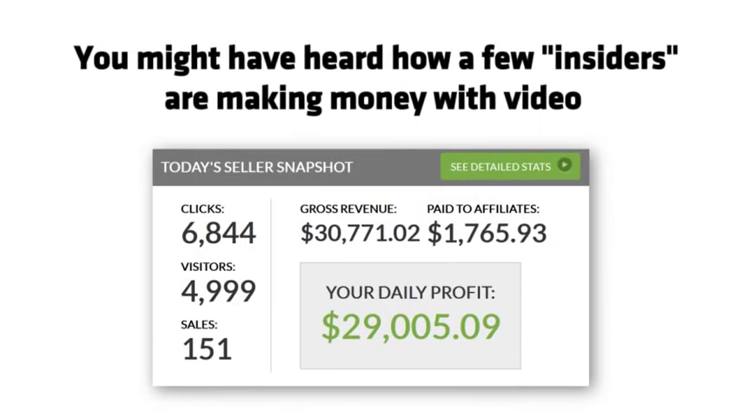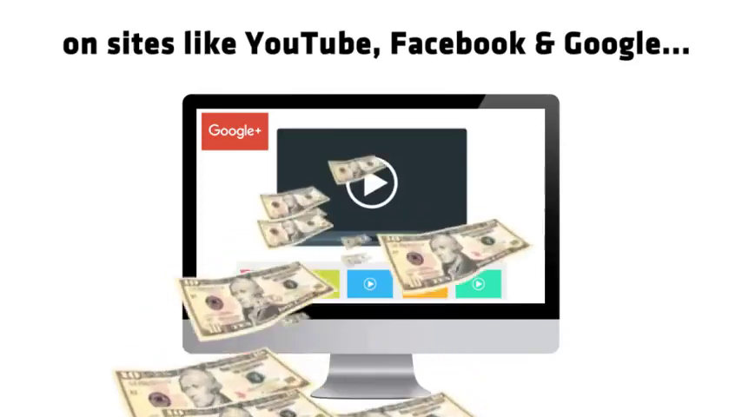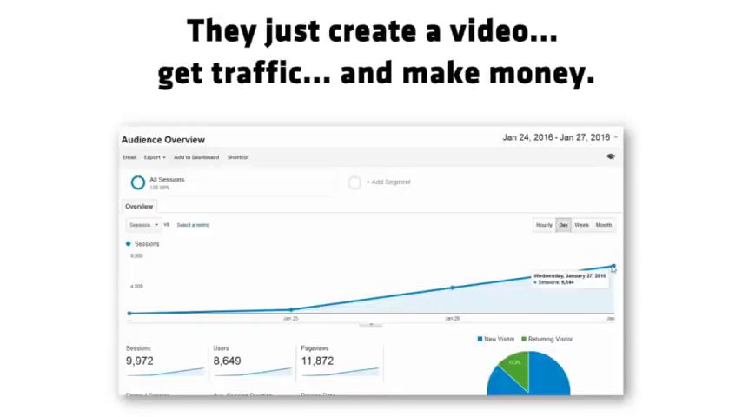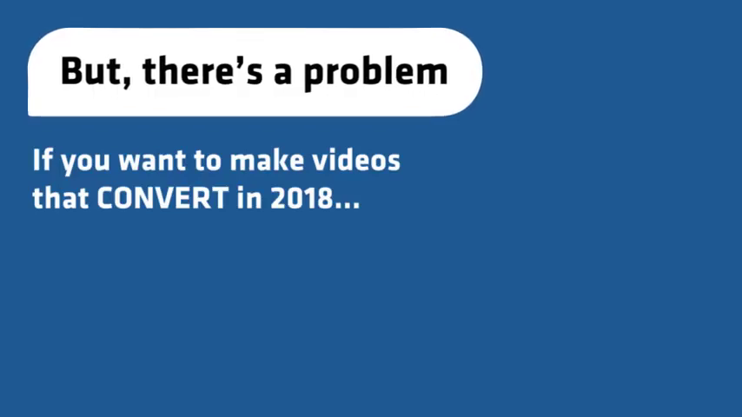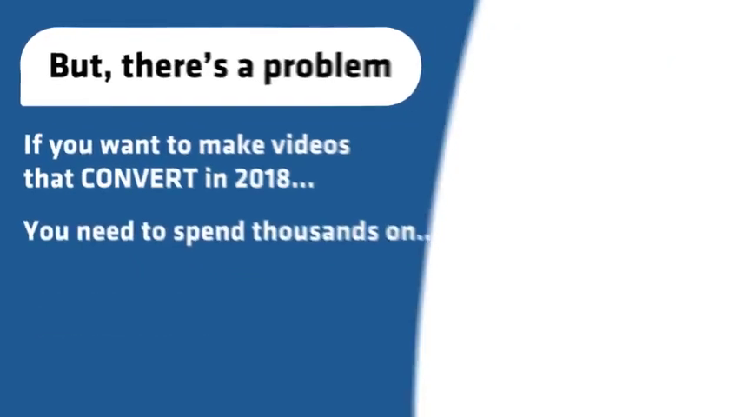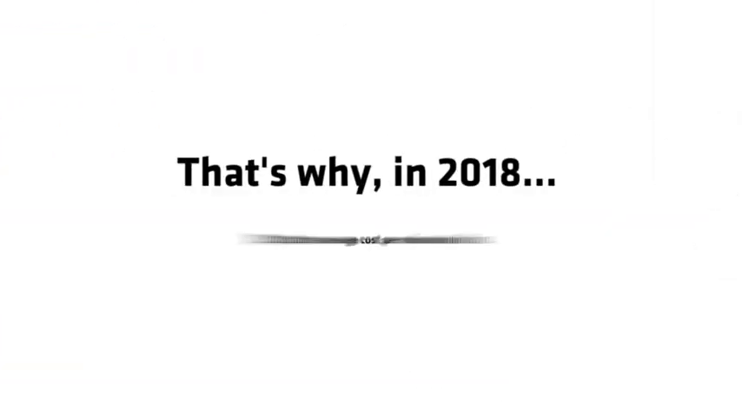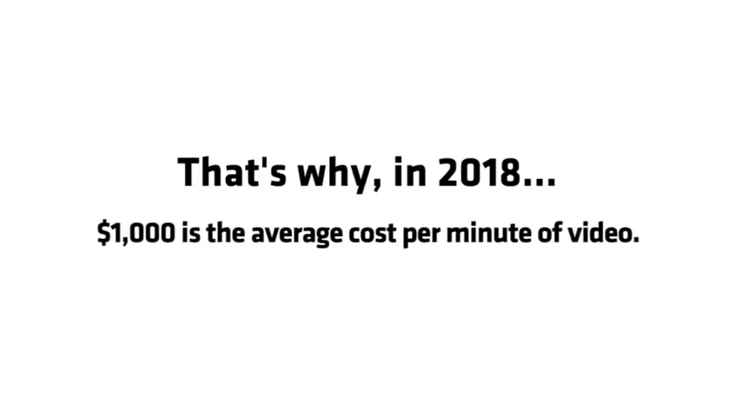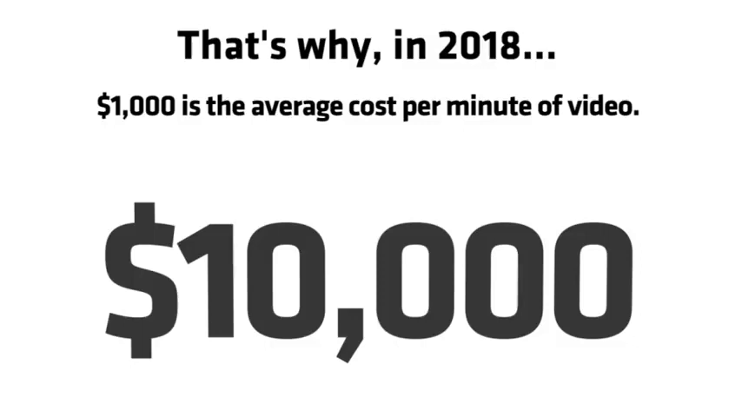You might have heard how a few insiders are making money with video on sites like YouTube, Facebook, and Google. They just create a video, get traffic, and make money. But there's a problem. If you want to make videos that convert in 2018, you need to spend thousands on video editors, voiceover audio, graphic designers, and copywriters. That's why in 2018, $1,000 is the average cost per minute of video. Need a 10-minute video? Yeah, expect to pay 10 grand.